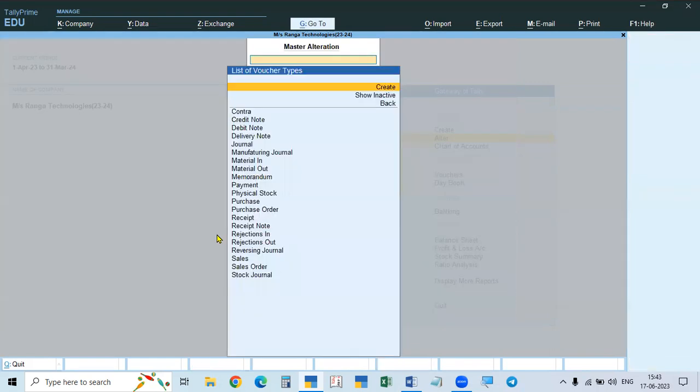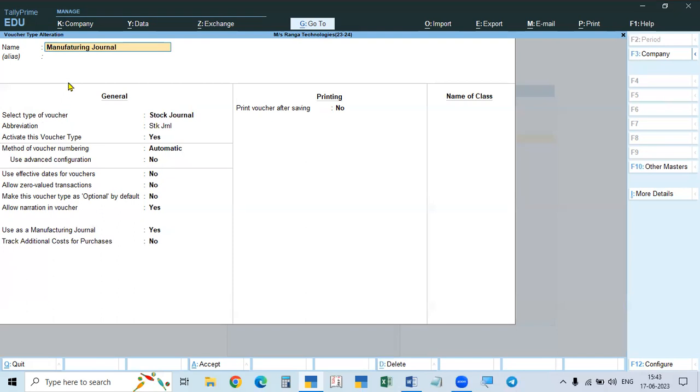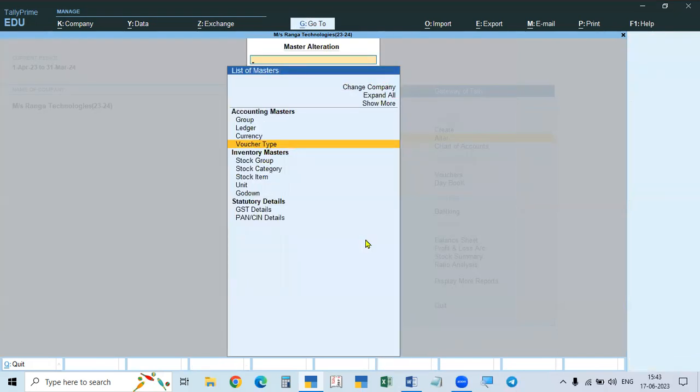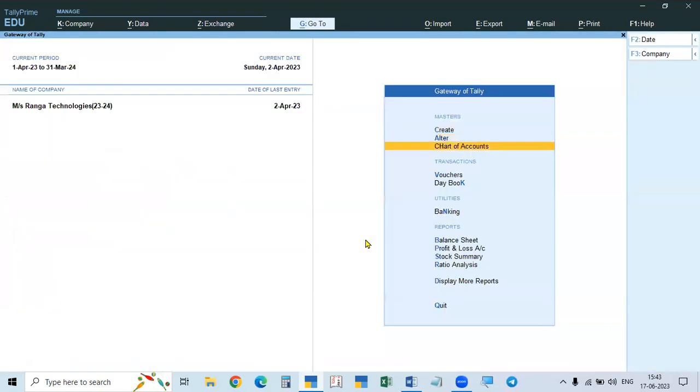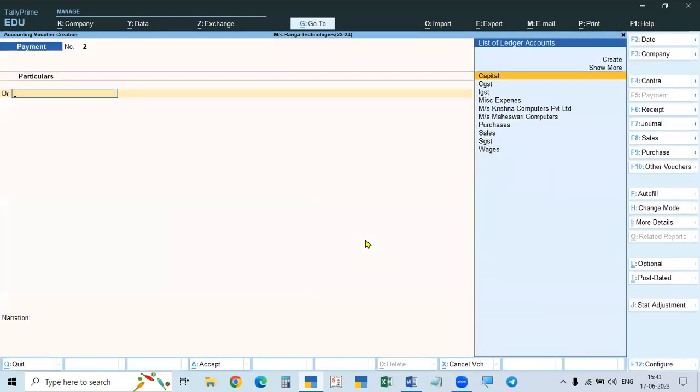I already made it, see. So I completed this and accept this. Okay, and this is ready. Now go to the vouchers. Now we have to open the voucher.